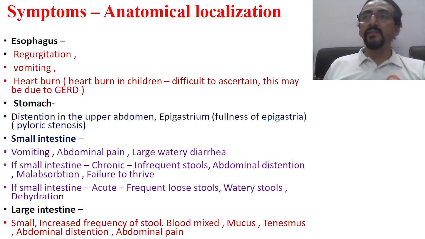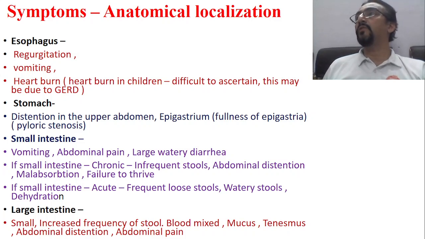So if there is some problem in the intestine, especially the small intestine, then these nutrients are not absorbed and they remain in the intestine. So what actually happens is, in case of small intestinal problems, rarely there may be vomiting, as in case of gastroenteritis and all. There will be abdominal pain and there will be large watery diarrhea.